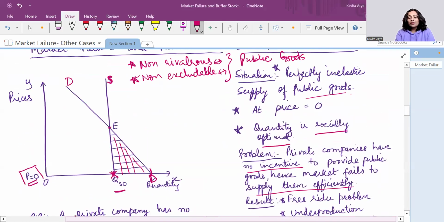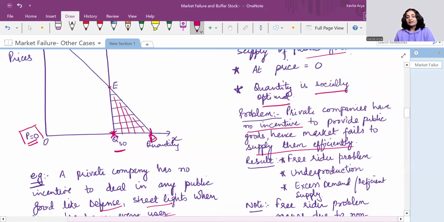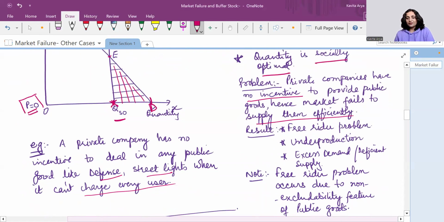And the problem here basically is the free rider problem. Why does the free rider problem come? The free rider problem occurs due to the non-excludability feature of the public good. We cannot exclude anyone from using these goods.